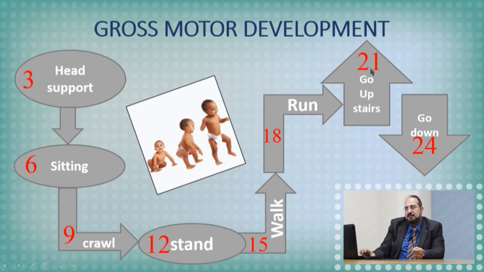Going upstairs usually at 21 and going downstairs usually at 24. So this is the rule of 3 to remember the items of the gross motor development. Head support, again, I remind you, the gross motor and the other aspects of development run cephalocaudal. If the patient has delayed head support, for sure there is delayed sitting, delayed crawling, delayed standing, delayed walking, and so on. So the head support will be completed around 3 months of age.